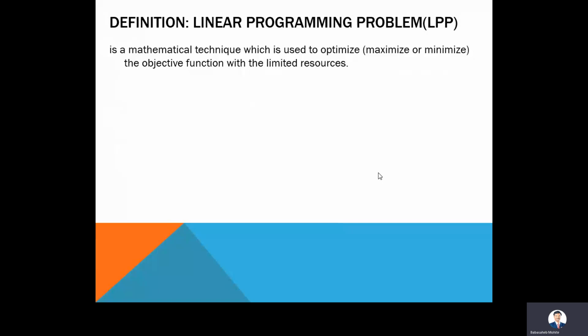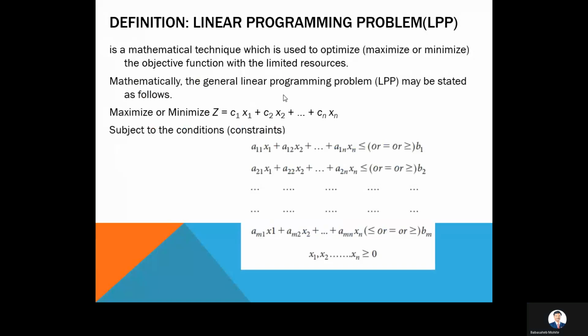Then mathematically, the general linear programming problem may be stated as follows. The z is my objective function, and my objective is either to maximize the value of z or minimize the value of z. The example may contain either maximize z or minimize z, where z is equal to c1x1 plus c2x2 plus ... plus cnxn.